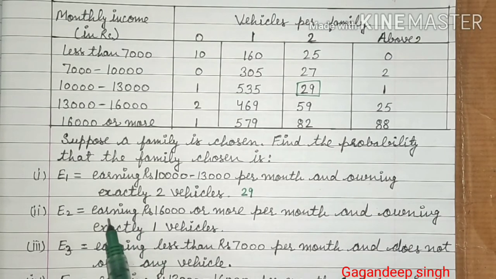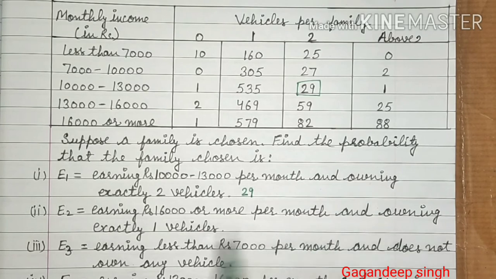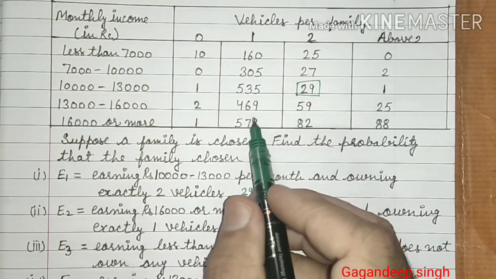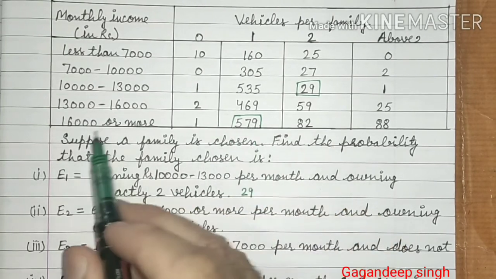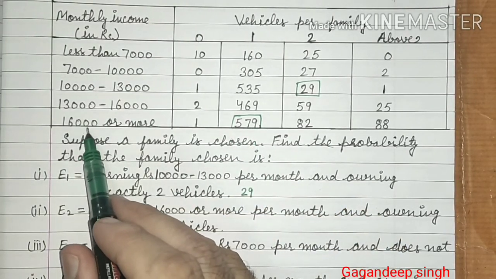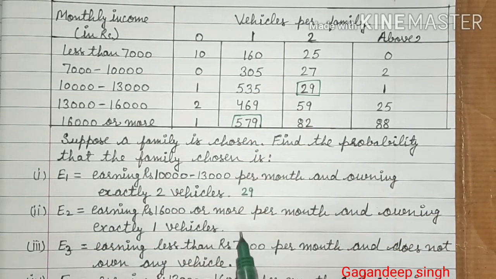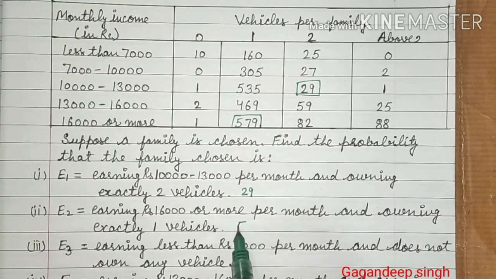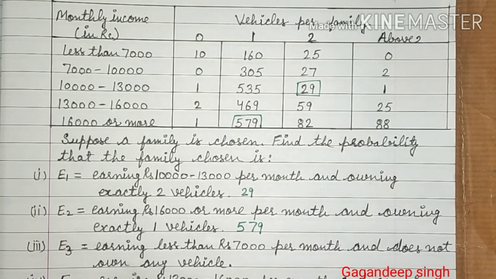Similarly, in second part, earning rupees 16,000 or more per month and owning exactly 1 vehicle. So 579 families are there whose monthly income is 16,000 or more and they are having exactly 1 vehicle. So favorable events for second part is 579.